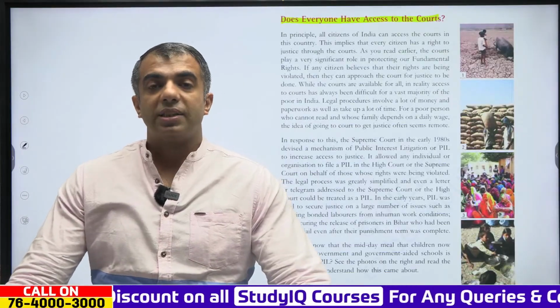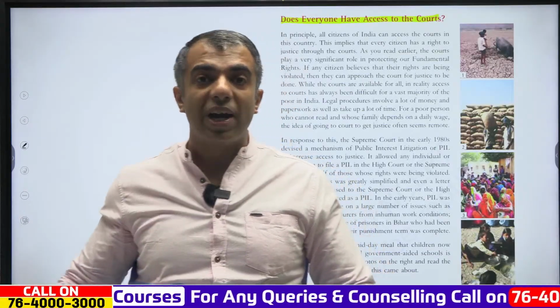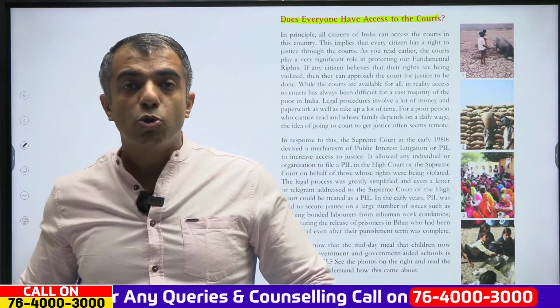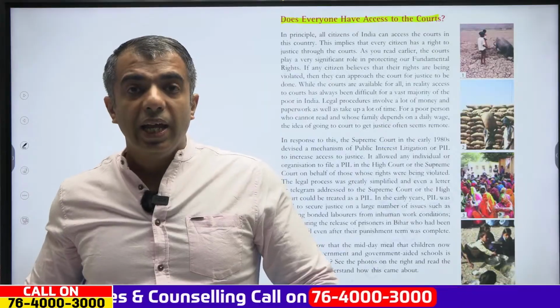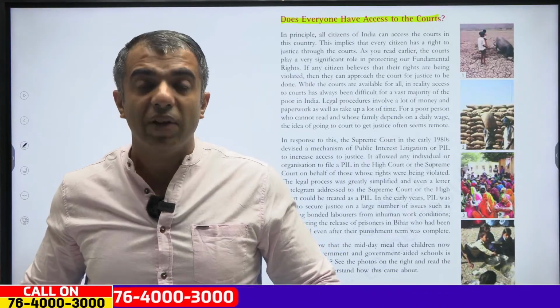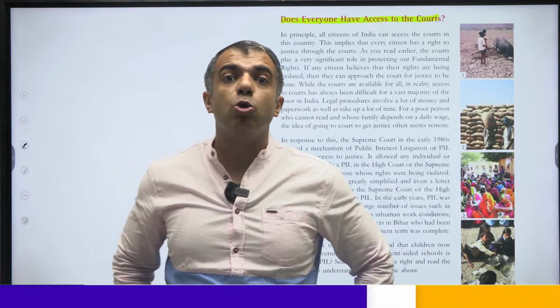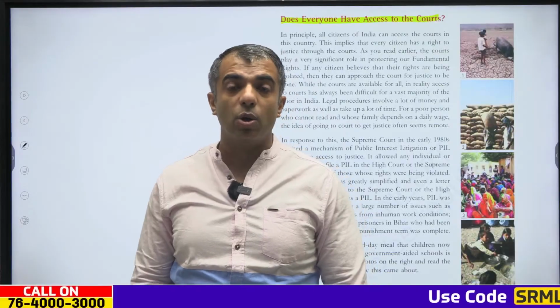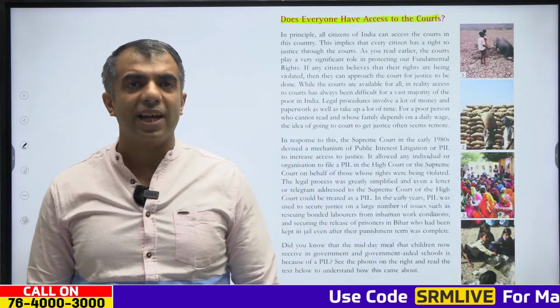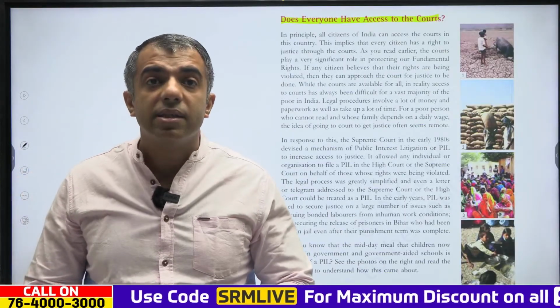So it is not always the affected party that has to file the case; even an individual on behalf of the victim can file the PIL. PILs are basically to undertake urgent matters of public interest. Clear? So this legal process has greatly been simplified.